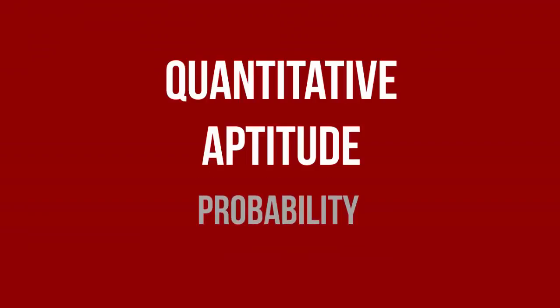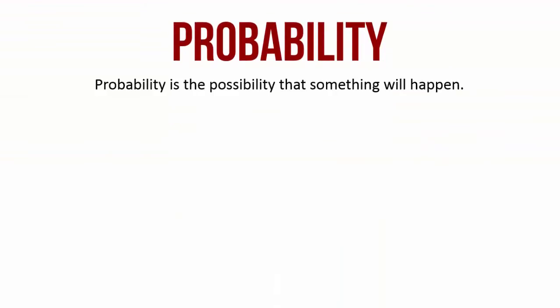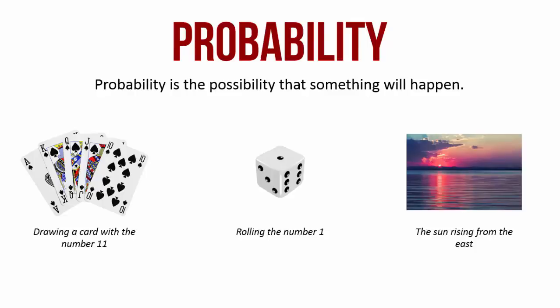Let us now learn about the concepts of probability. Now, probability is the possibility of an event occurring. Let's understand this with the help of some examples. Let us take three events. The first event being that you draw a card from a deck of playing cards that has the number 11 on it. The second event is that you throw a dice and you roll the number 1. The third event is that the sun will be rising from the east.